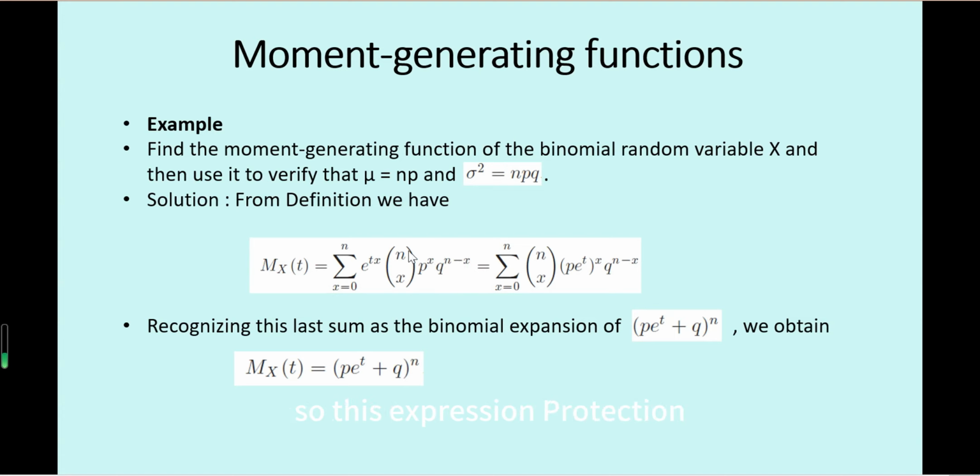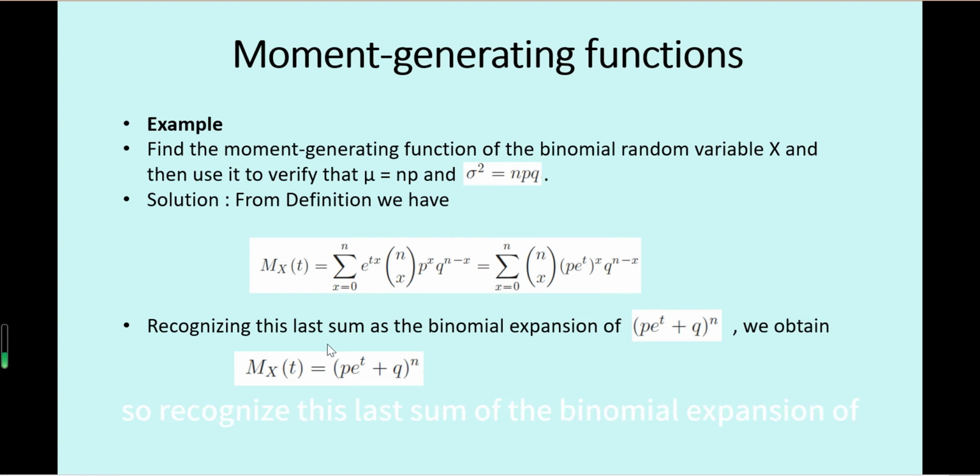Taking all integer values of x from 0 to n, we can get the moment-generating function. Then we combine p and e^(tx) together, and we get (p e^t)^x here.